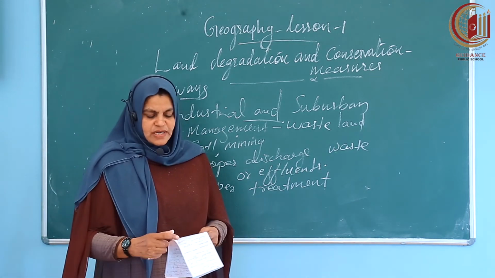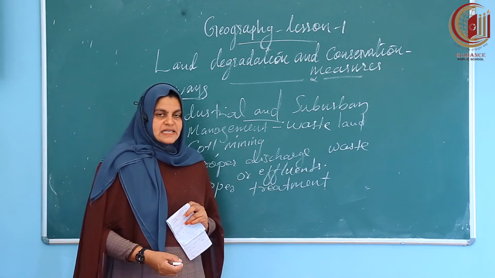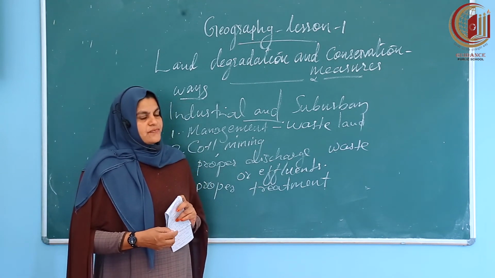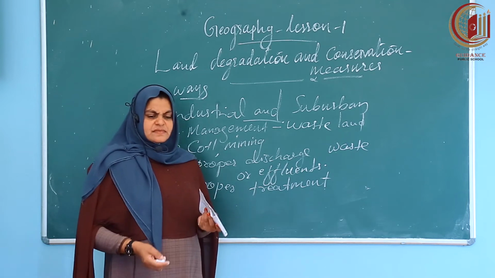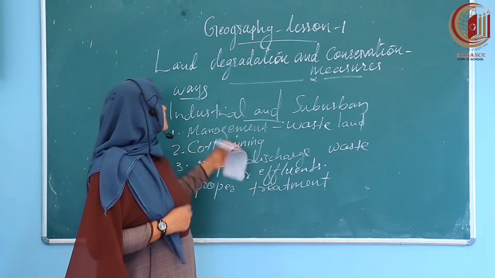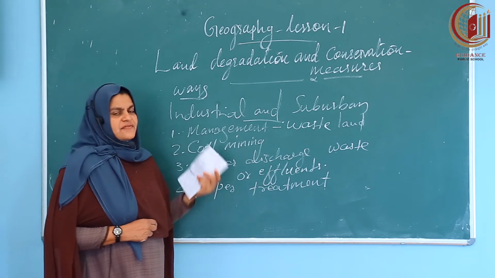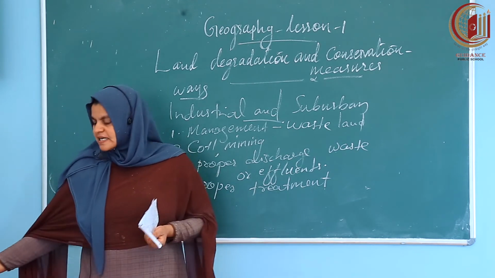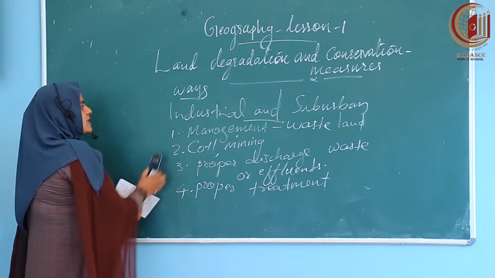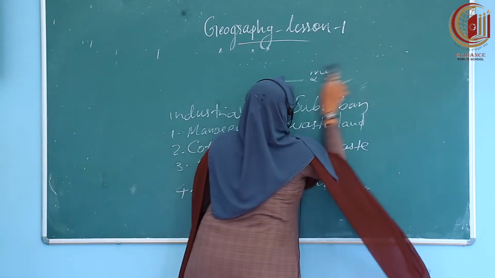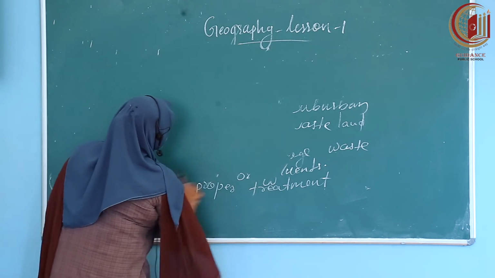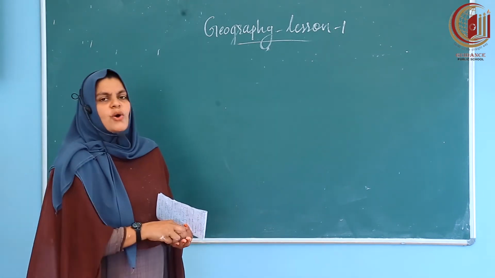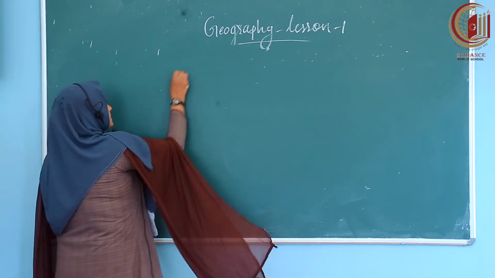I think you got all these points related with conservation and the measures to solve the problem of land degradation. So this topic, land degradation and conservation measures, we have now finished. Next we can start another topic. Very simple it is. It is soil as a resource.